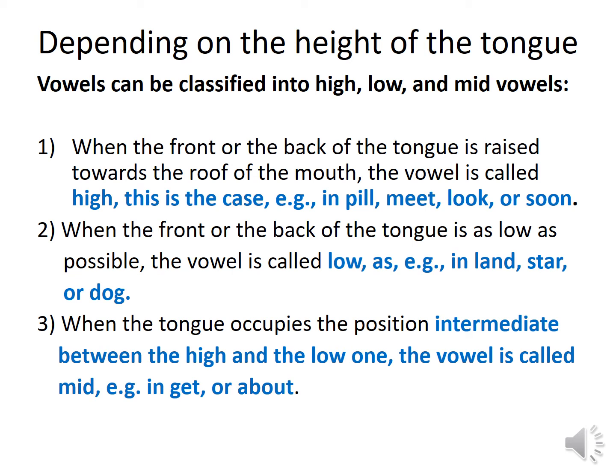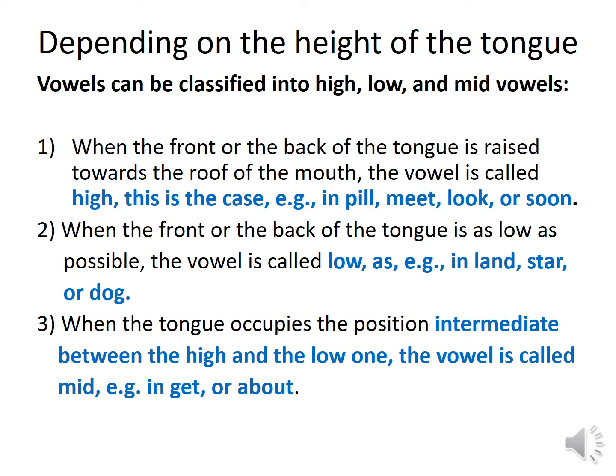When our tongue is raised towards the roof of the mouth, the vowel is called a high vowel, like pill, meet, look, or swoon.